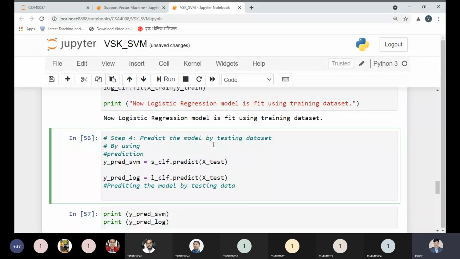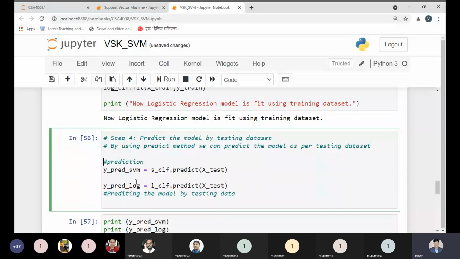Prediction is going to be done over here. So y_pred_svm is the variable which defines the SVM prediction, followed by its object.